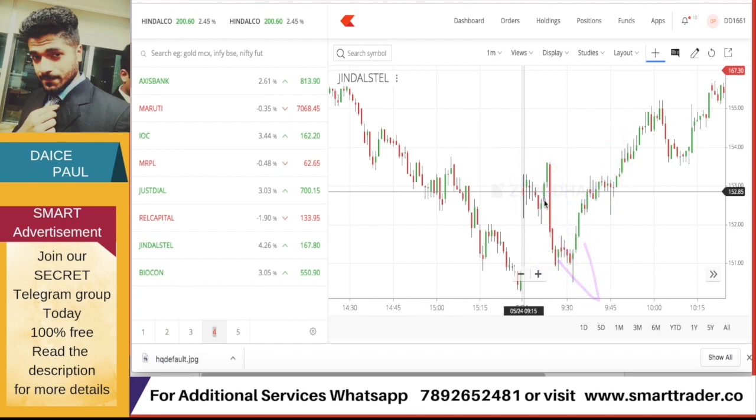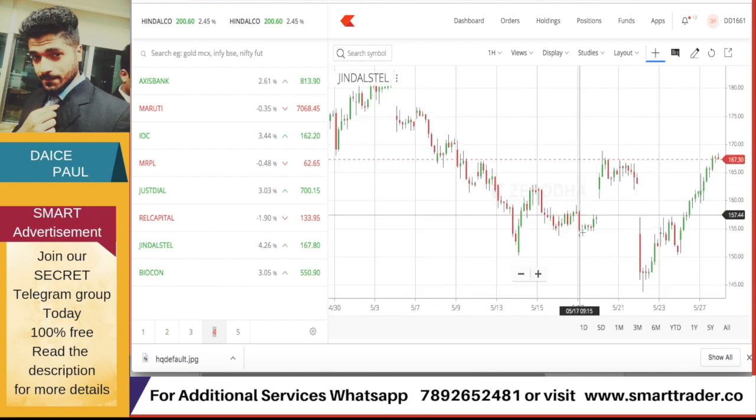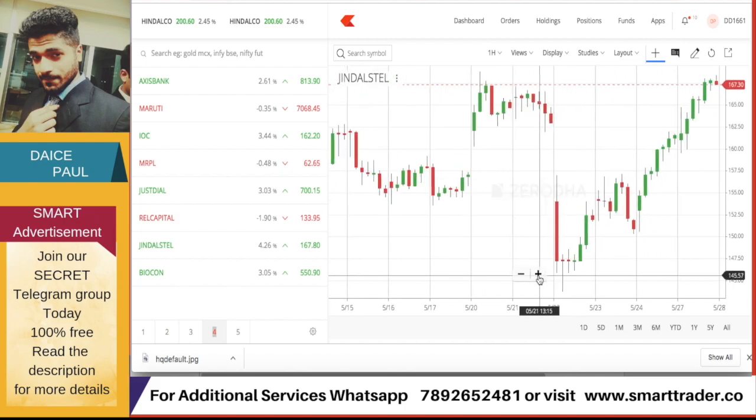Now if you ask me how to avoid such a situation, since I cannot predict within a few minutes whether I can take a position here, how do I fix a direction to buy or sell in such gap up stocks? For that, most traders practice the same thing. You can just go for a 1 hour breakout. So just take a 1 hour breakout for such gap up stocks, whenever you see a gap up stock.